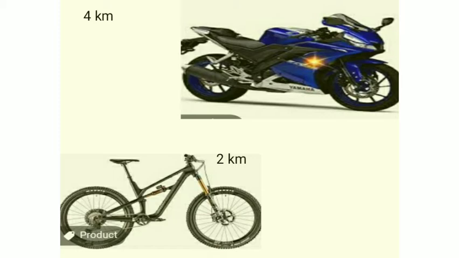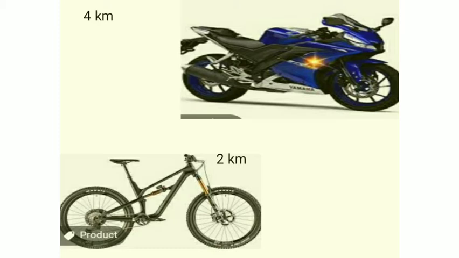So which one is faster? The time interval is the same. In the same time, the bike covered more distance compared to the bicycle. That means the bike is faster. So this bike is traveling faster.